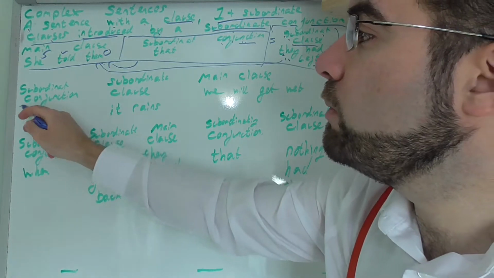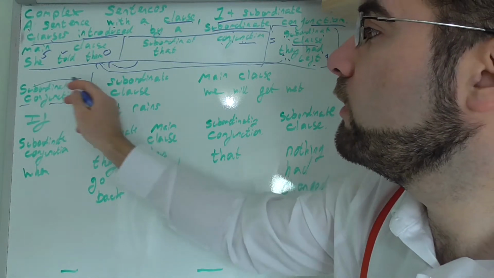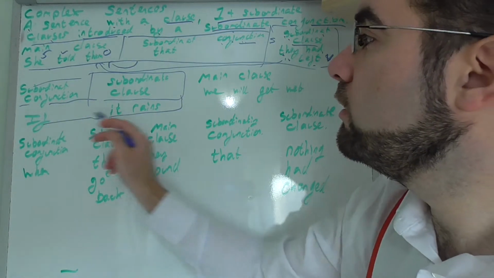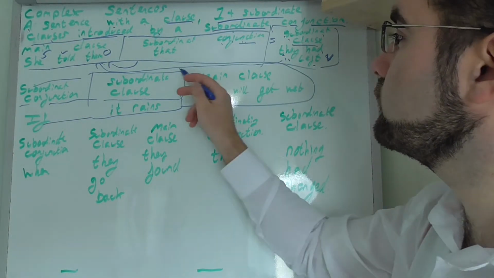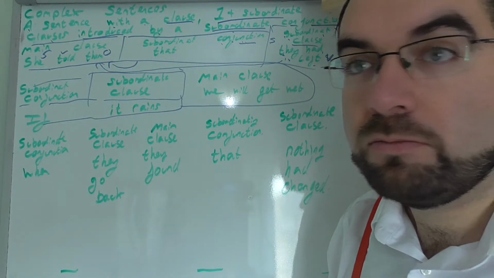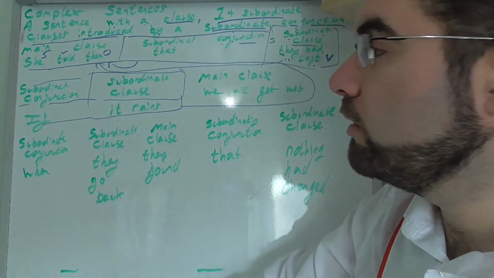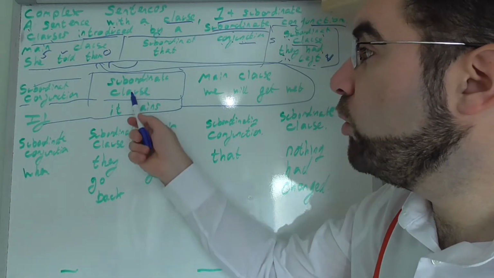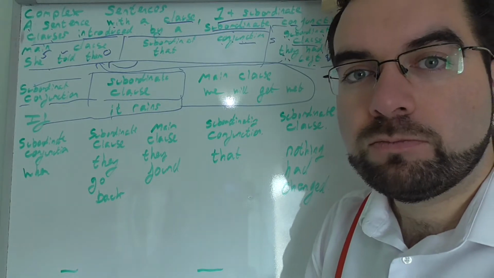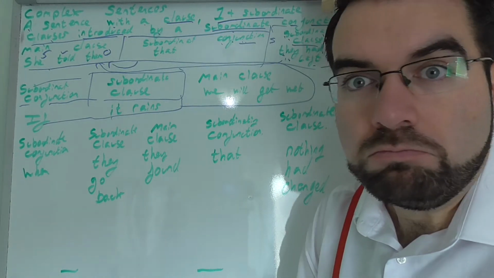And then we have subordinate conjunction, subordinate clause, and main clause. So subordinate conjunction: if. Subordinate clause: it rains. If it rains, what about it?